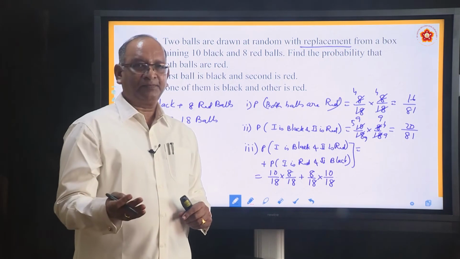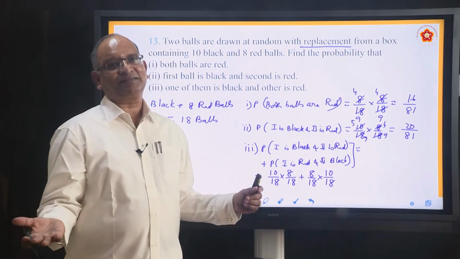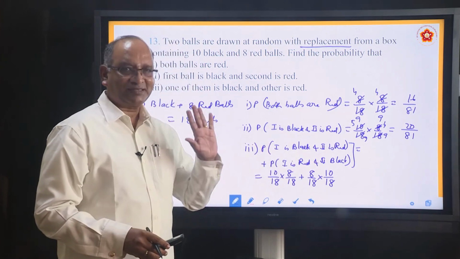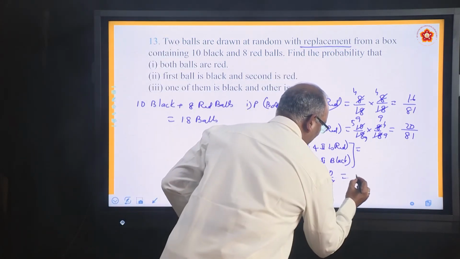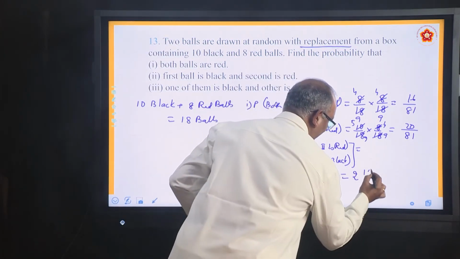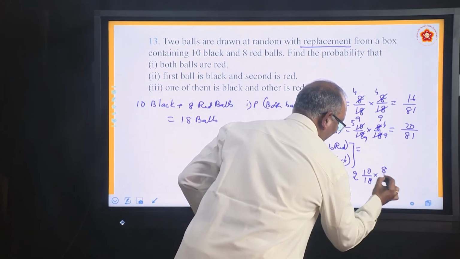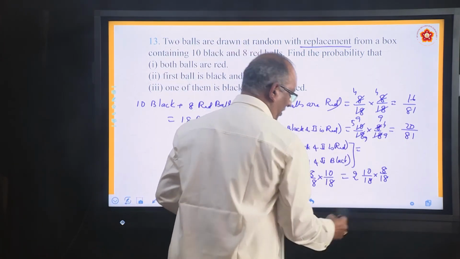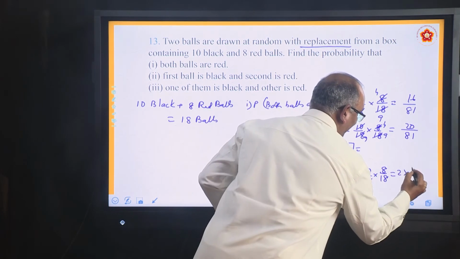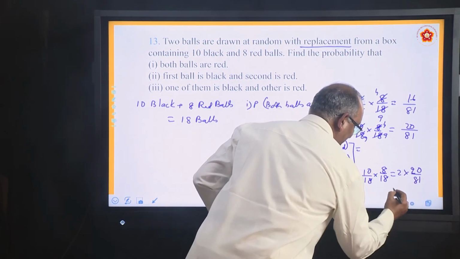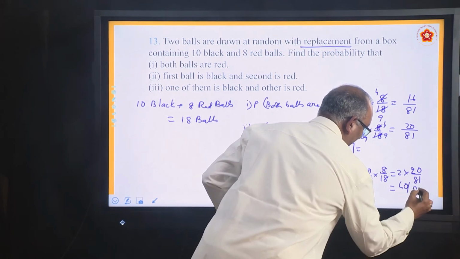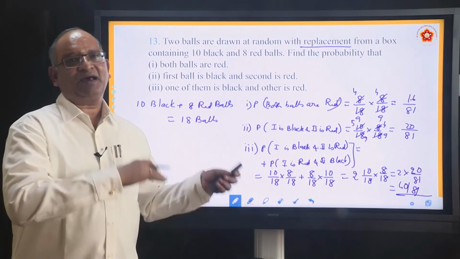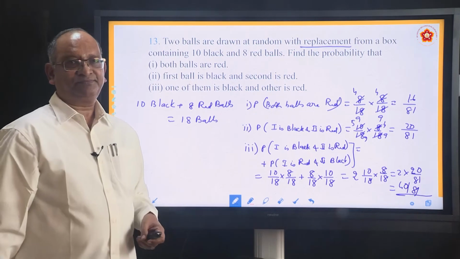Two into 3 or 3 into 2, both gives the answer 6. So one is 10 by 18 into 8 by 18, another is 8 by 18 into 10 by 18, both are same. So it can be written as 2 into 10 by 18 into 8 by 18. 10 by 18 into 8 by 18, we already got 20 by 81. So the answer is 40 by 81. When we are not sure whether first one is black or first one is red, this is the answer. Okay.